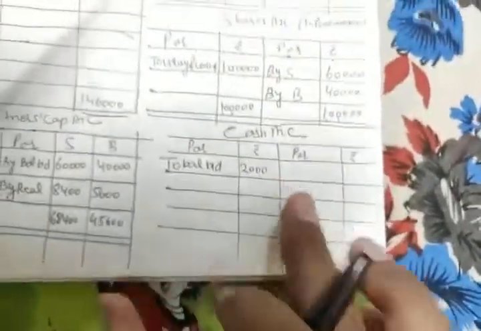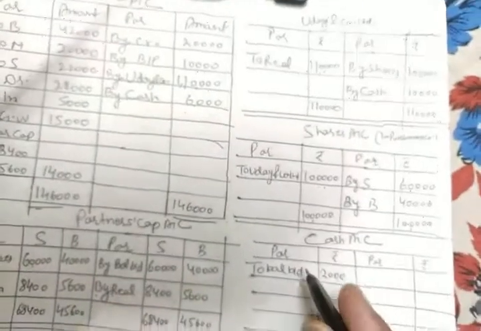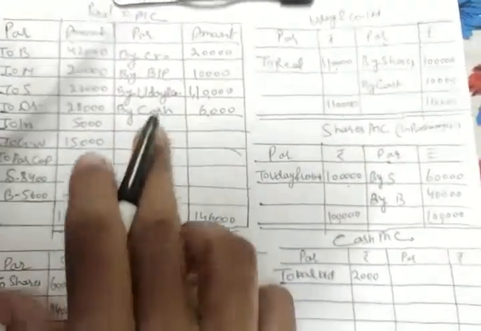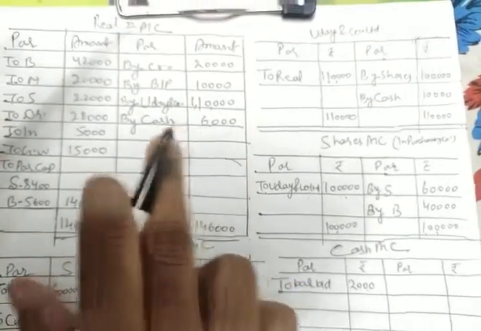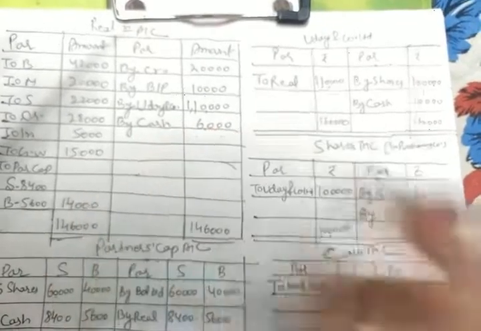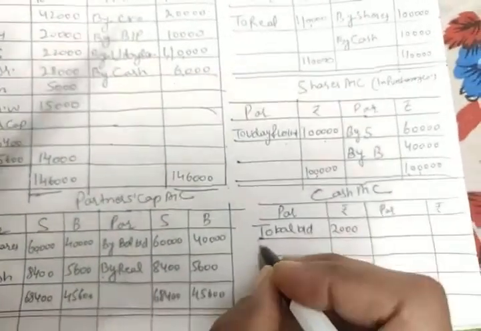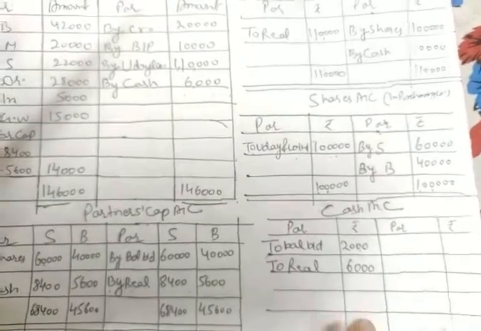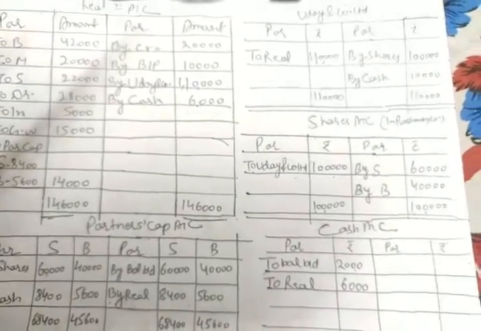Now the last account is the cash account. So we need to do all the counter entries from the respective accounts. First we'll start with the realization. In realization we are able to see only one entry, that is by cash 6,000. That was your selling value of investment. So take that into your cash account. To realization 6,000 we got from the sale of investment.